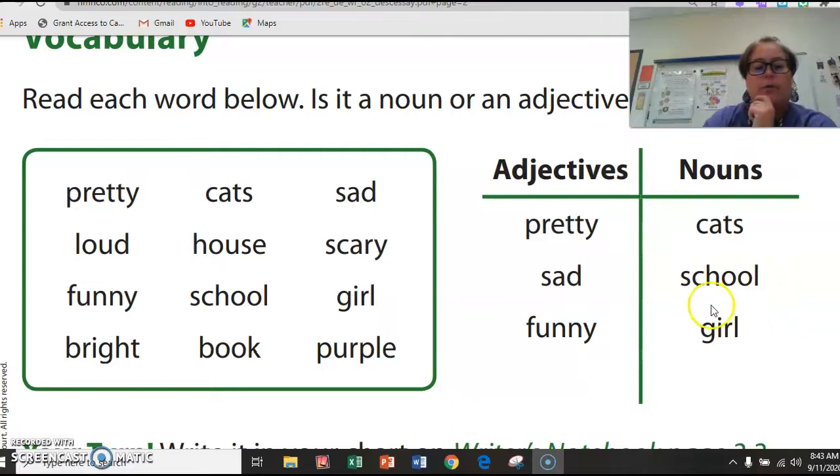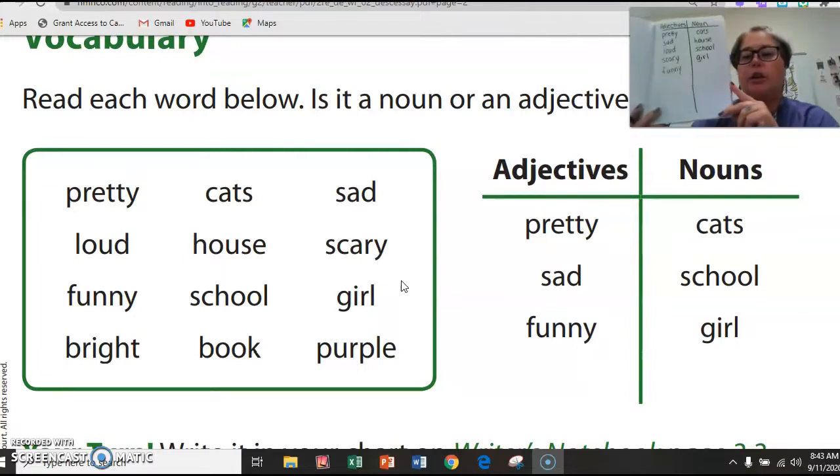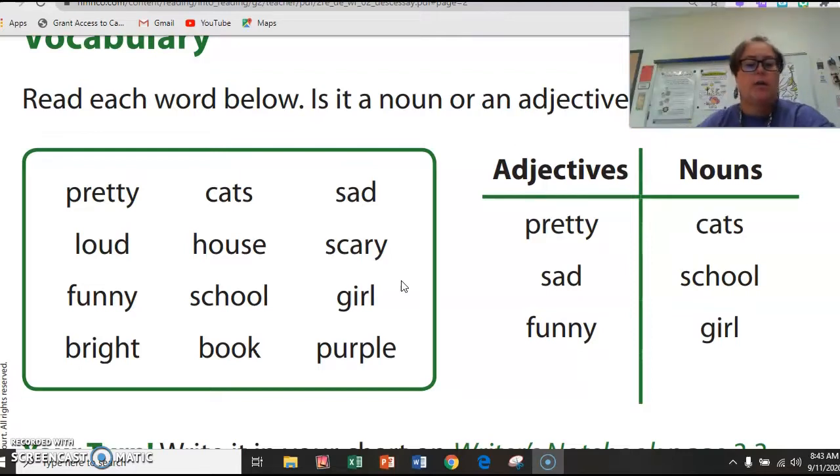Our next word right here, girl. Is a girl a person, place, or thing? Yes, a girl is a person, so that's a noun. We're going to write it right here in our T-chart under nouns. If you need to pause and catch up, go ahead and pause because I want you following along and writing the words in your T-chart.